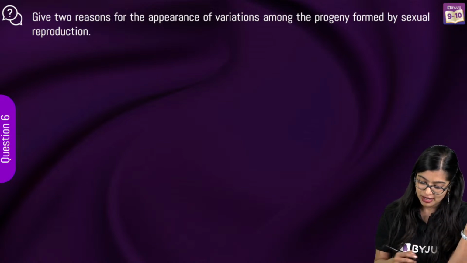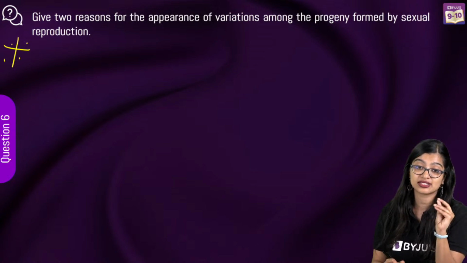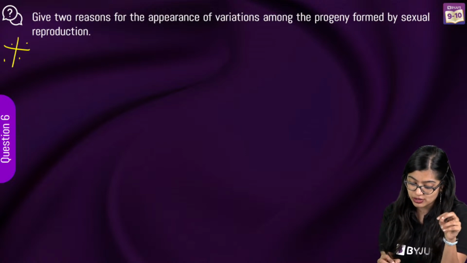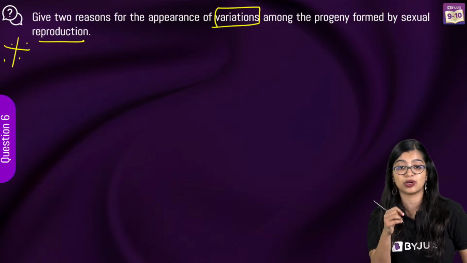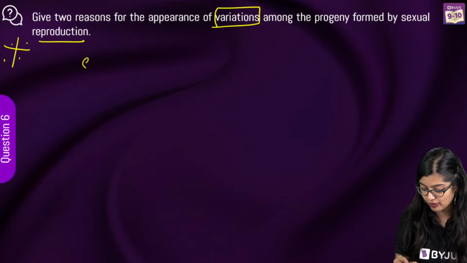Yes? Now moving on to the next one, which is also a very commonly asked question in the exam. Okay? Give 2 reasons for the appearance of variations amongst progeny formed by sexual reproduction. Now, some of you are asking me, ma'am, what is sexual reproduction?